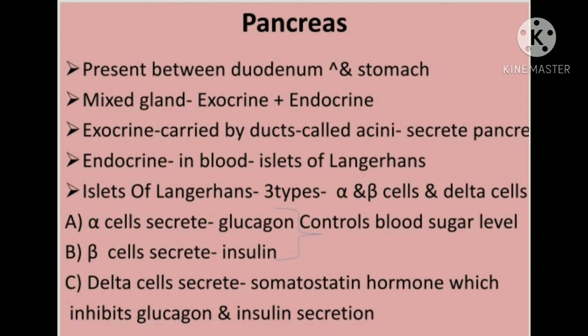Glucagon and insulin together control the blood sugar level. Whereas the somatostatin hormone inhibits the glucagon and insulin secretion. Okay, so this is all about the pancreas.